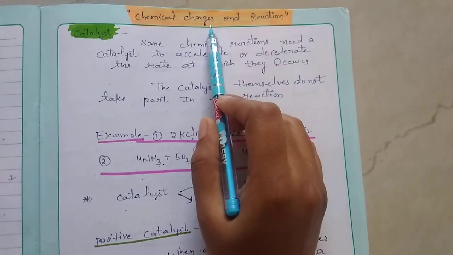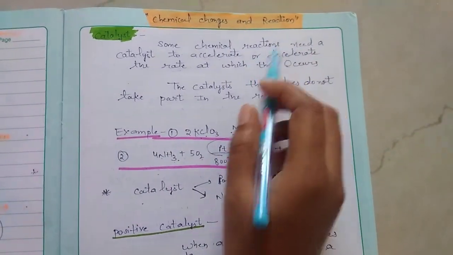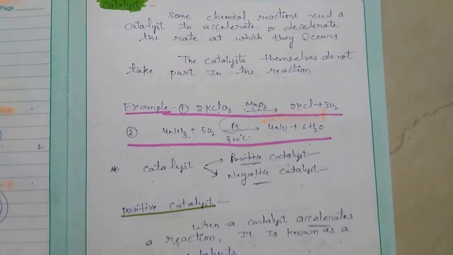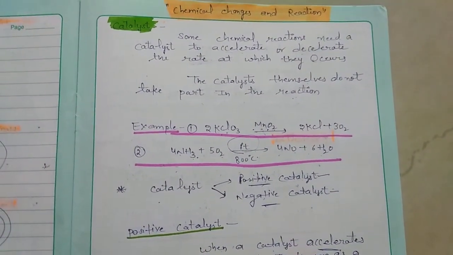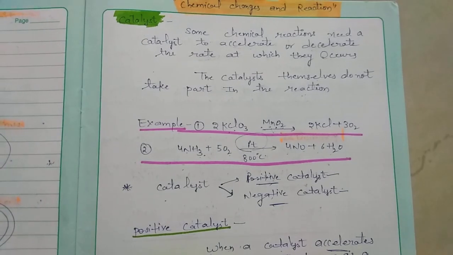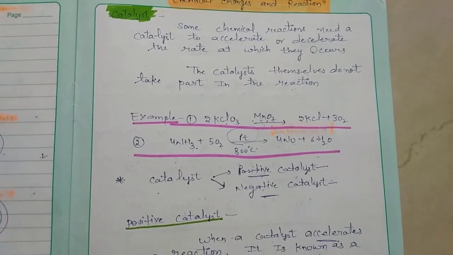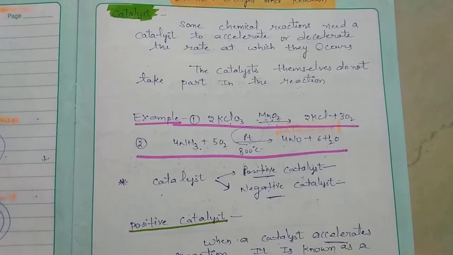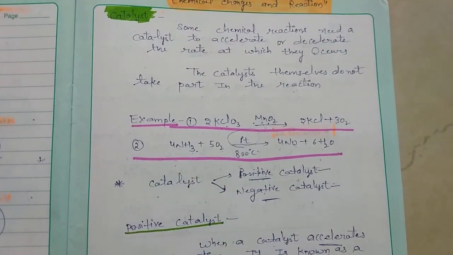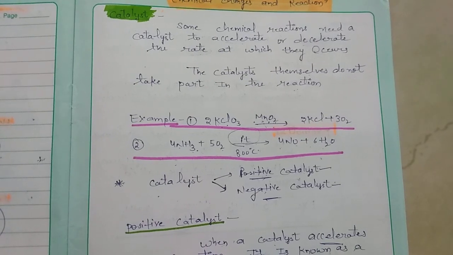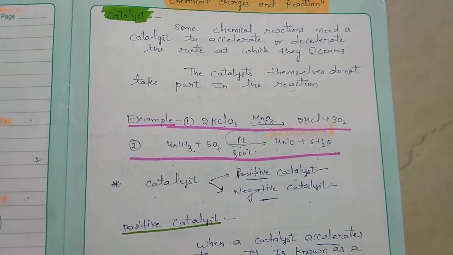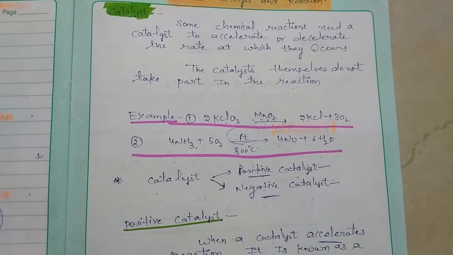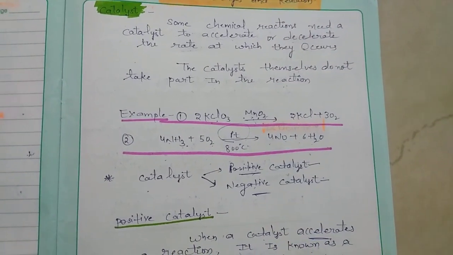The chapter we are doing is chemical changes and reactions. Today we are going to discuss catalyst. In previous videos of this chapter, we discussed the conditions necessary for chemical changes. In that video, we already discussed many of the conditions which are necessary for chemical changes. In this video, we are discussing one of the most important conditions which is necessary for chemical changes.